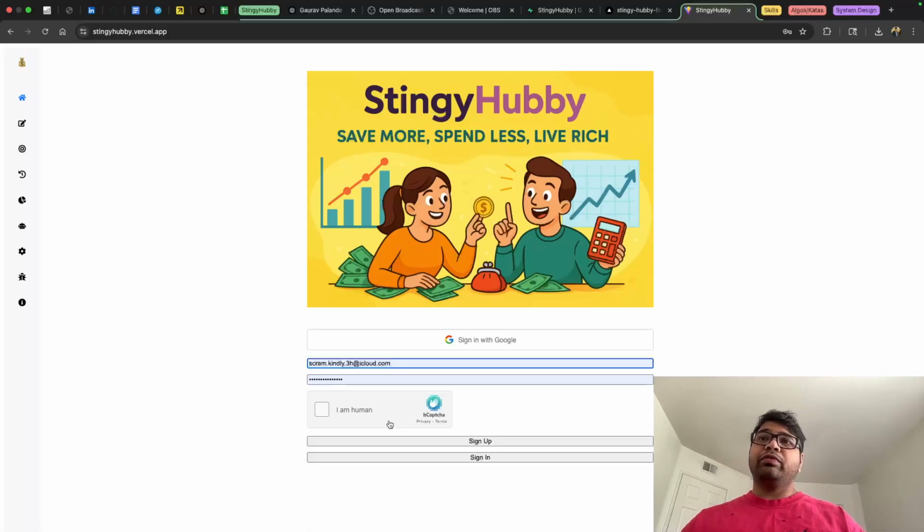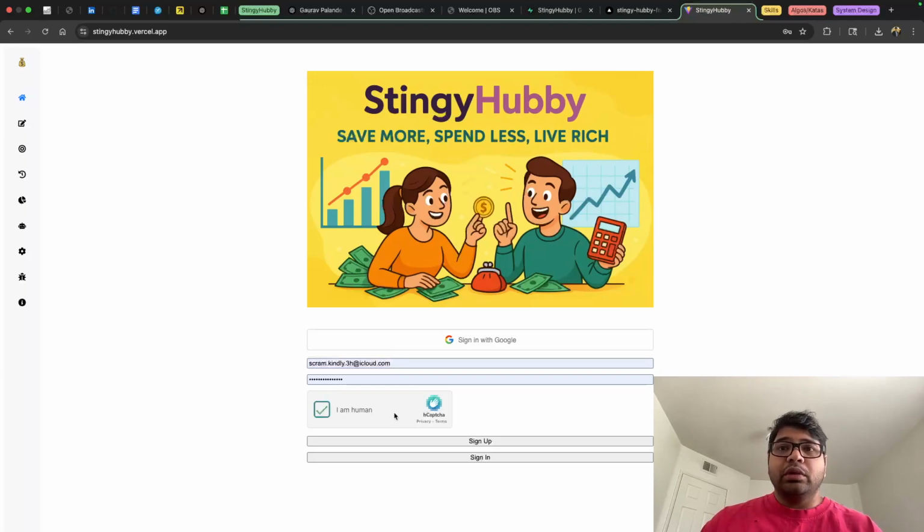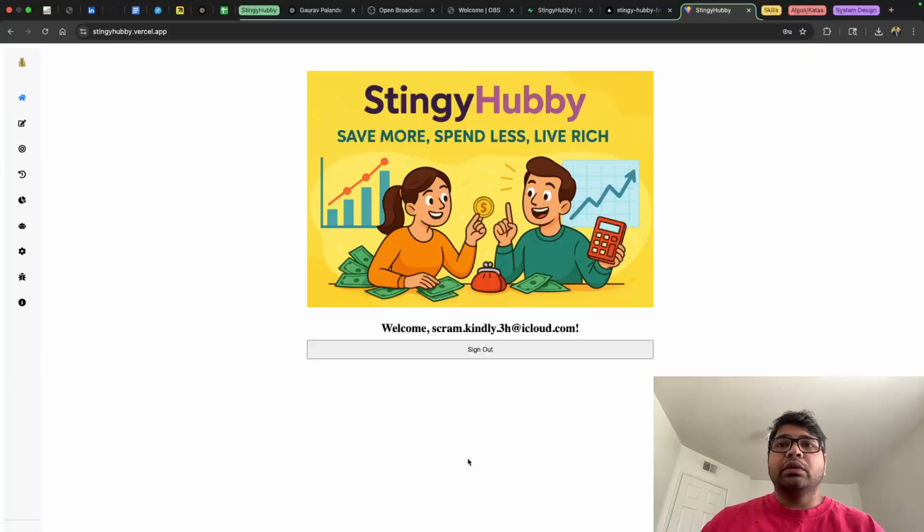Edge captcha is one of the free services that ChatGPT recommended when I wanted to include captcha and discourage bots within the system, so that they wouldn't be able to log in and do a denial of service attack on the system. So that's when I implemented this, and now with this widget I'm able to convey to the system that I'm a human, and then I'm able to sign in to the application with the email ID that I had implemented. So that is my login feature.